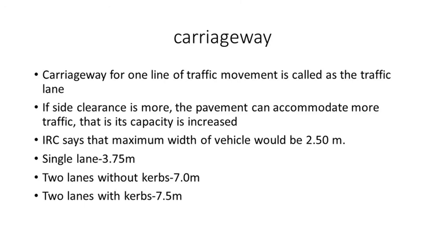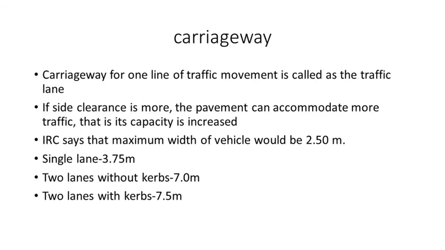If side clearance is more, the pavement can accommodate more traffic, and its capacity is increased. IRC says that the maximum width of a vehicle will be 2.50 meters. So suppose the class of road is single lane, then the width of carriageway for that class of road is 3.75 meters.